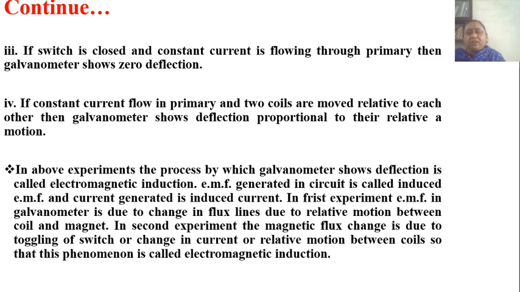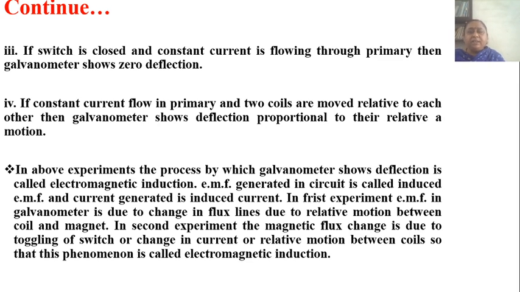The EMF generated in the circuit is called induced EMF, and the current generated is induced current. In this experiment, shown by Faraday's first experiment, the EMF in the galvanometer is due to the change in the flux lines due to relative motion between the coil and magnet. In the first case we have seen that there is a relative motion between coil and magnet.